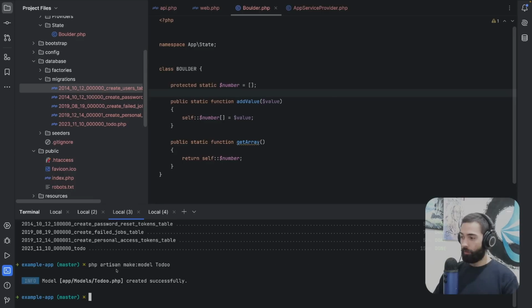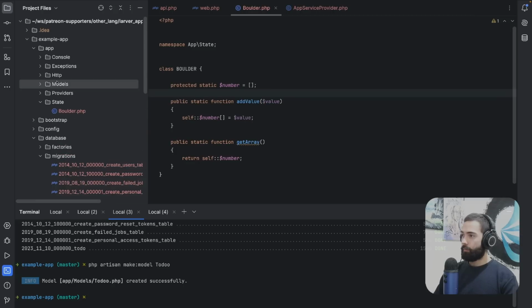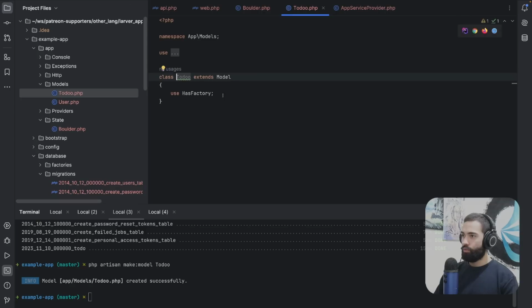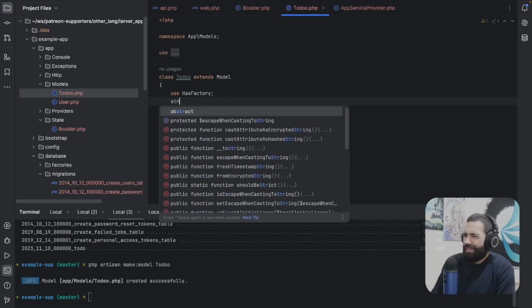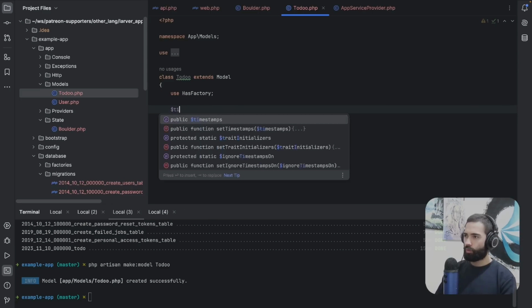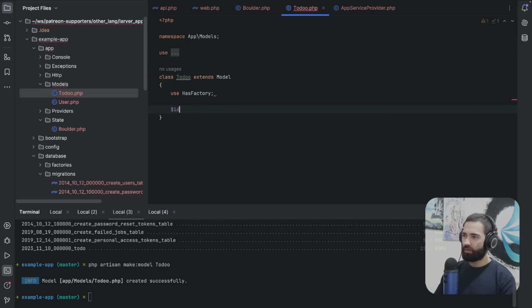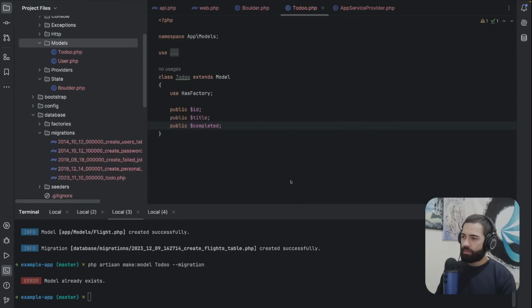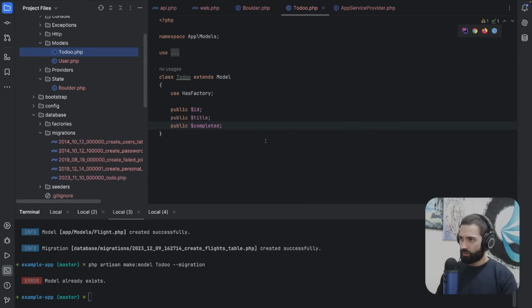Okay, so in my app models, I have Todo. It has use factory, whatever that is. But let's try to use it like a regular property or how we did it. So there was an ID. I want a title and I want completed. I don't know about that. Let's just give all of this public modifiers and hope it just works. Okay, so it looks like there was actually a step generated with the migration. So let's try this again.